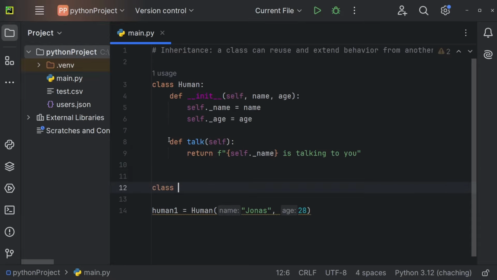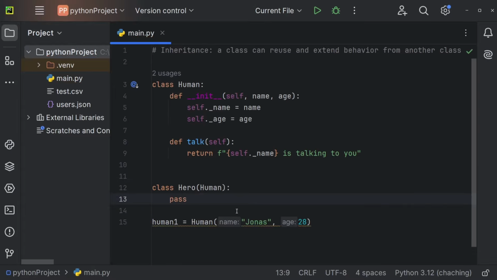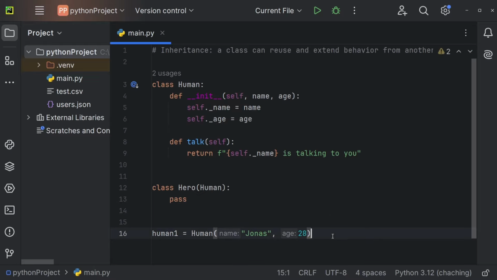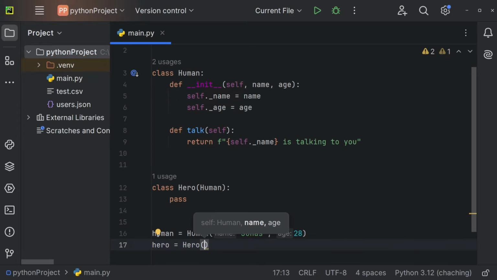Let me show you. We are first going to create a class Hero, and now we need opening and closing brackets. And the class Hero should inherit from the class Human. So we just defined Human right here. And the rest stays pretty much the exact same. And for now, let me just pass. Now I also want to create a hero. So hero is going to be equal to Hero. And the name is going to be equal to Saitama. And the age is going to be 25.